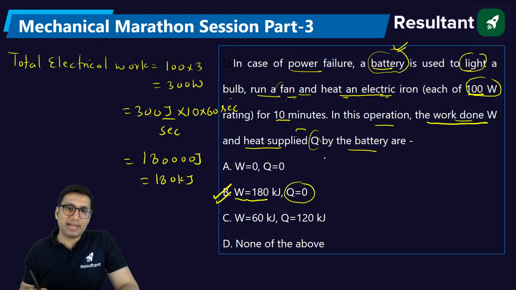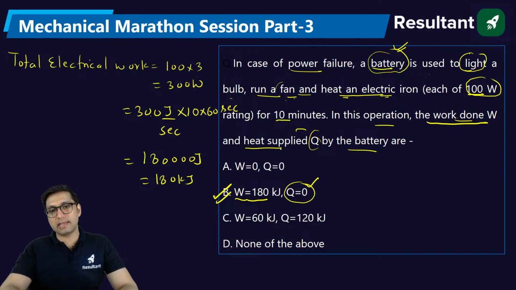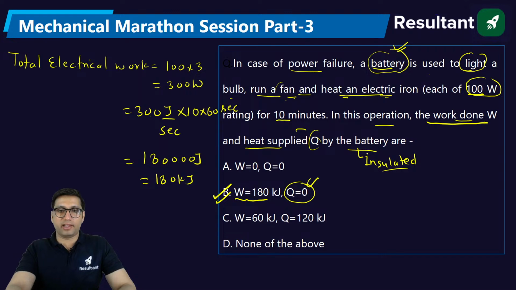There will be no heat supplied by the battery. And generally battery is insulated, so that there should be no heat transfer from the battery. So heat will be 0 while the work will be 180 kilojoule.